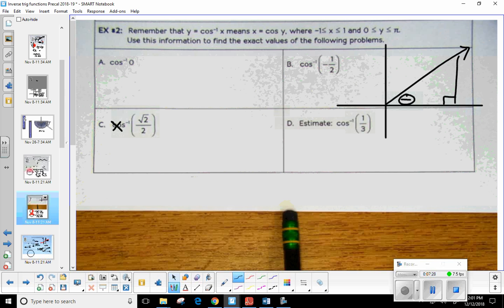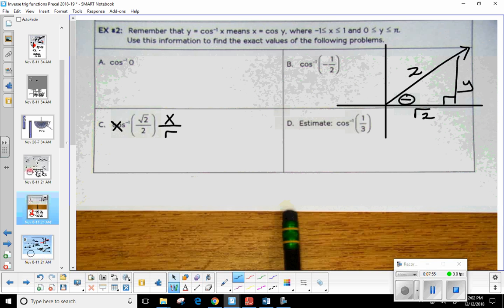It's always what over what? It's always the x over the radius. Would you like me to do it in terms of the variables? Okay. So cosine is always x over the radius, so this would be the square root of 2 and this would be 2. Is everybody okay with how I'm starting to fill in the triangle?